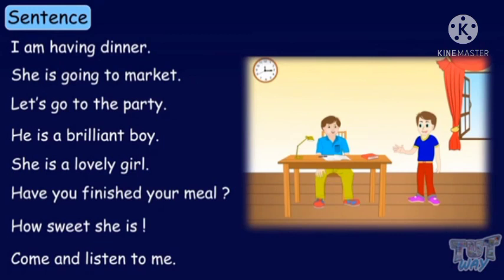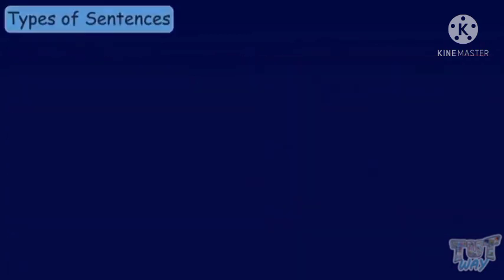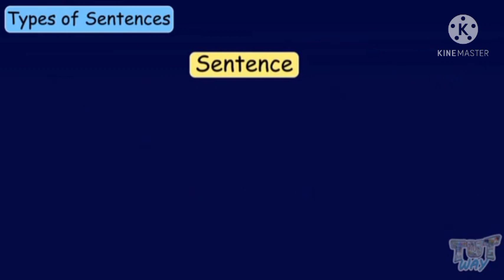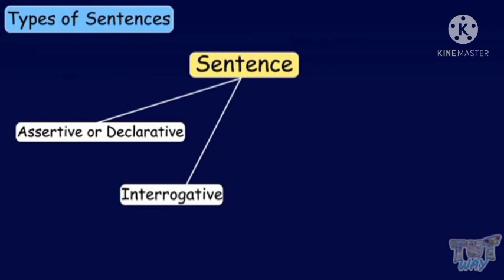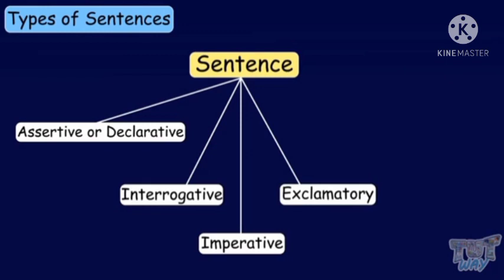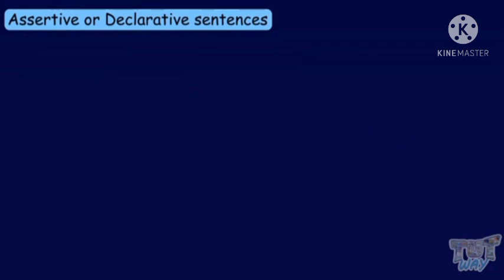Now we will learn types of sentences. So, sentences have 4 types. First one is assertive or declarative sentences. Second one is interrogative sentences. Third one, imperative sentences. And the fourth one is exclamatory sentences. After that comes optative sentences. So first, we will learn assertive or declarative sentences.